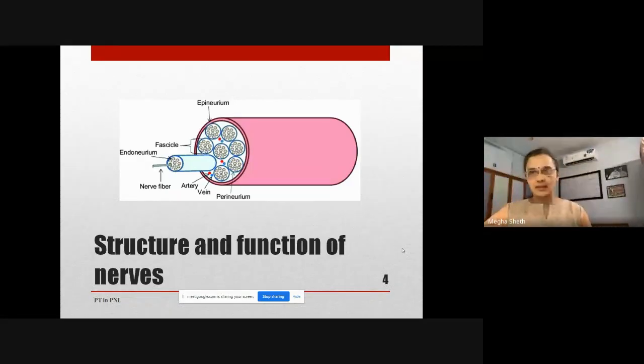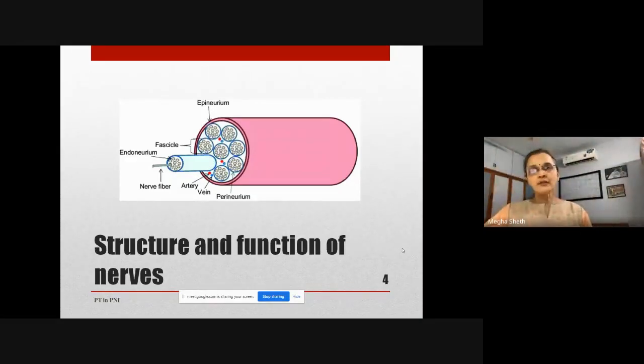The epineurium is almost 50% of the nerve cross-sectional area, and this contains axons covered by endoneurium in these bundles, and between these fascicles, the connective tissue that is there is called the perineurium. So axon and endoneurium are very fragile, very thin, and epineurium is really thick and protects the nerve.